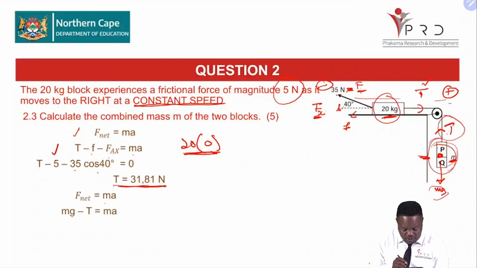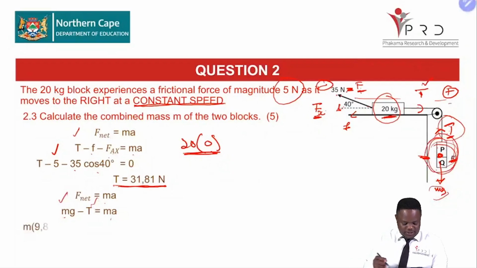So what is our mg? Remember, we need to get the mass of our object, PQ, multiplied by g, that gives us the weight. So we're still maintaining the downward direction as our positive, and the upward is our negative, which makes our T negative. So the weight minus the tension gives us the mass times the acceleration of our object at that point.